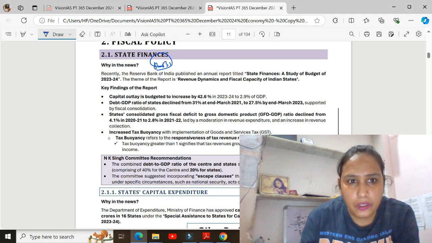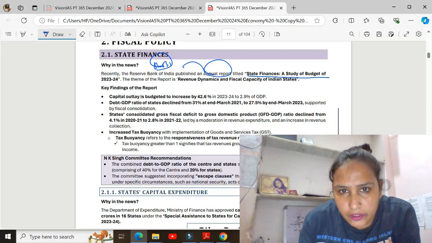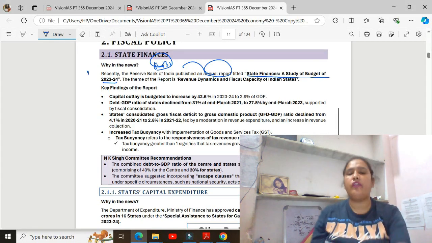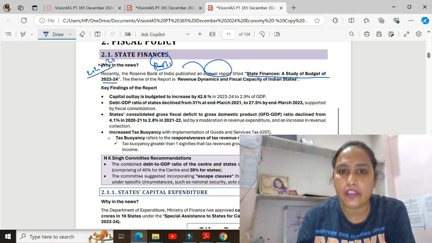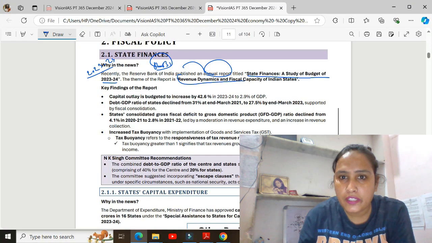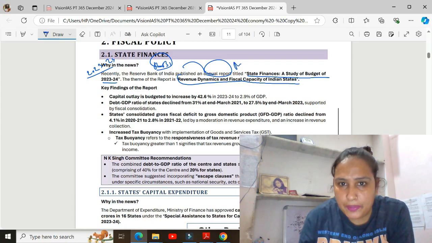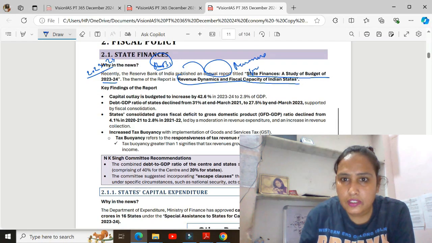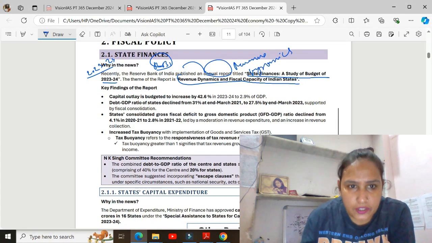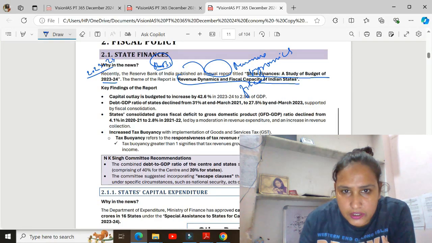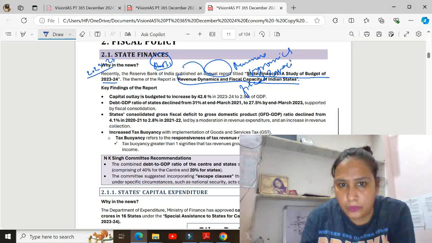RBI publishes the annual report, State Finances: A Study of Budgets 2023-24, and the theme is revenue dynamics and fiscal capacity of the Indian states.